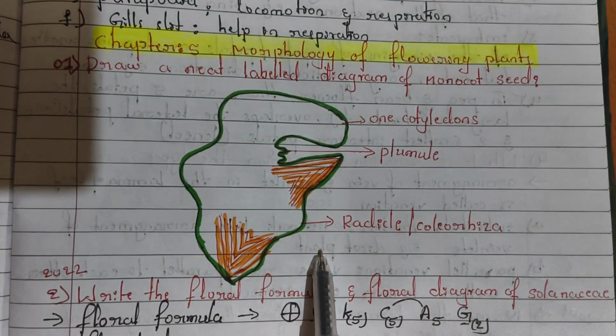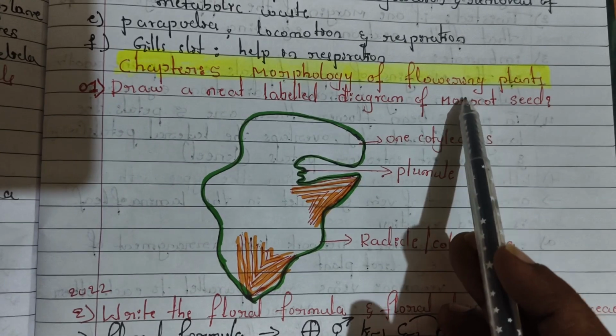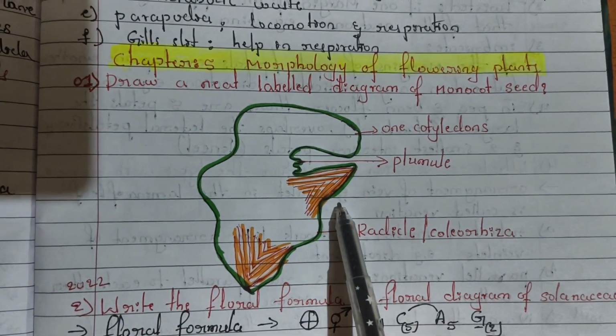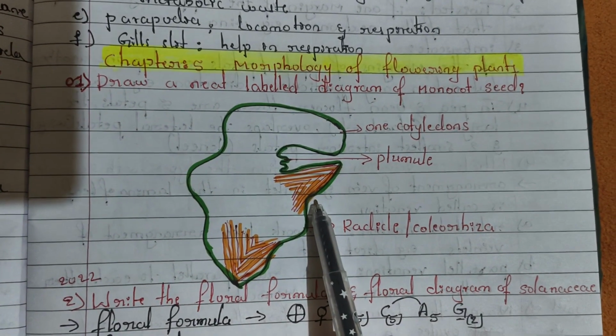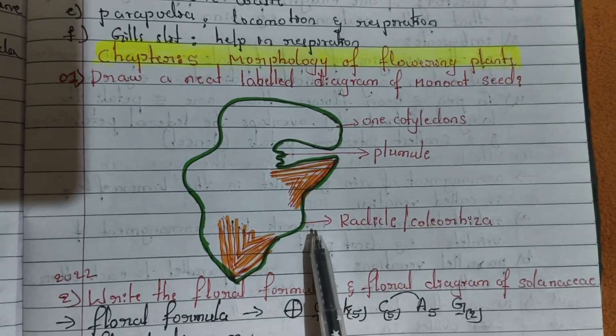Next chapter is morphology of flowering plants. From morphology of flowering plants, the most important diagram is the monocot seed, and it is an easy and simple diagram. So I drew it like that. If you want, you can refer to this diagram, otherwise you can follow the NCERT.